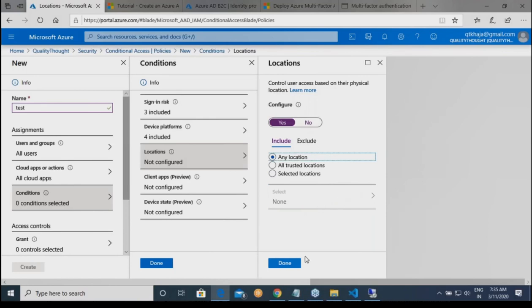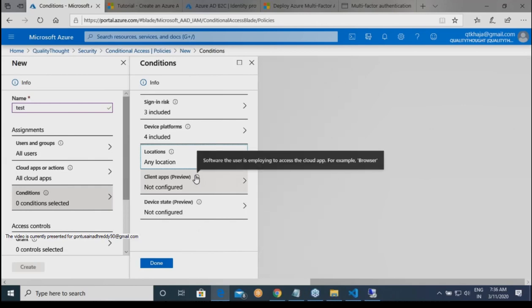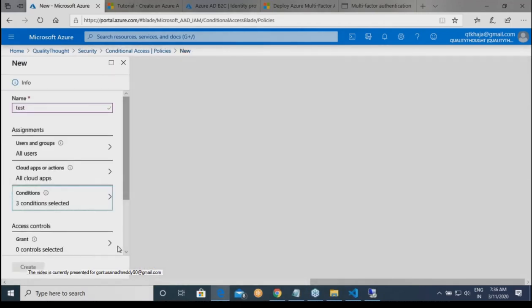So let me basically at this moment, I'll call it as. So client apps is in preview mode. Whatever is in preview mode, I am not touching because they are not released yet. Okay. So your company might not be interested because there is no SLA defined over it. Now what happens is when any of these cases happen, it will ask you for reconfirming your multi-factor. You might be logged in, fine. But it will ask you for the second set of passwords.